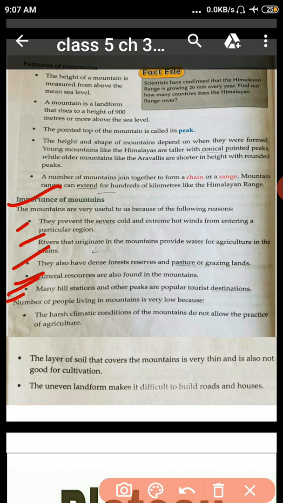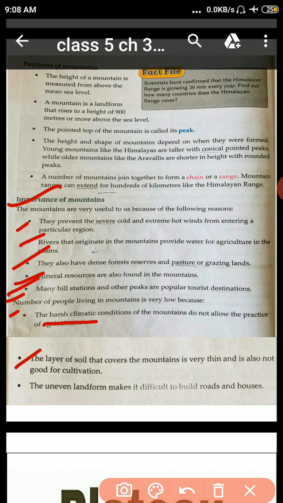The number of people living in mountains is very low because, first, the harsh climatic conditions of the mountains do not allow the practice of agriculture. Harsh means stiff and tough. After that, the layer of soil that covers the mountain is very thin and is also not good for cultivation.